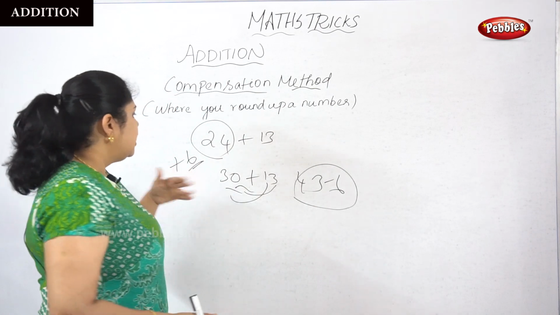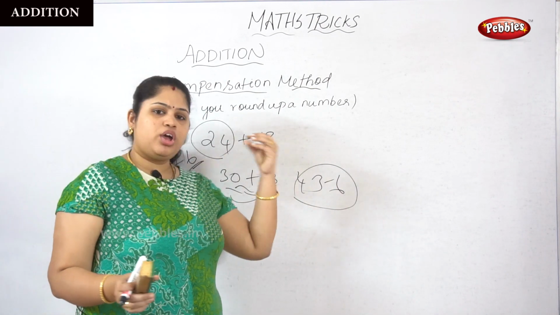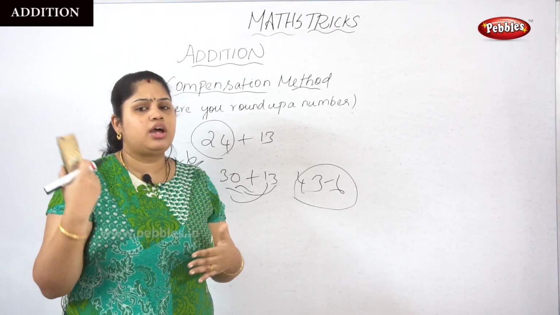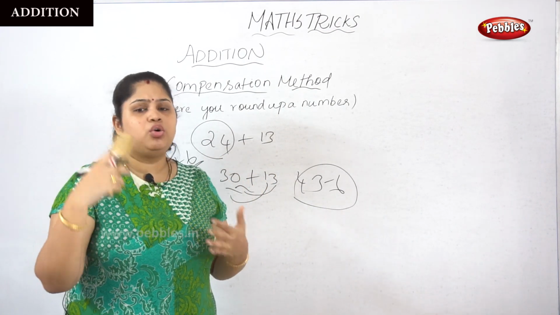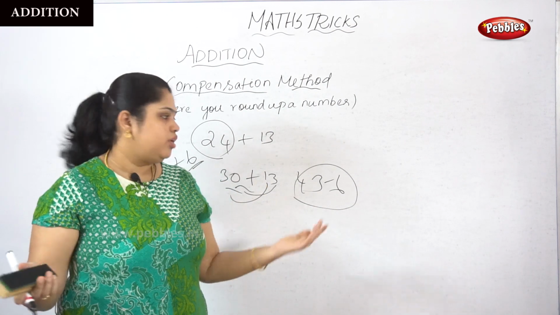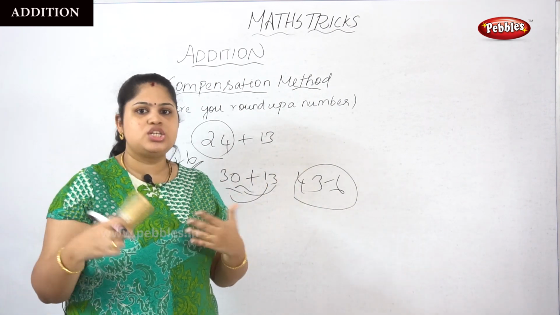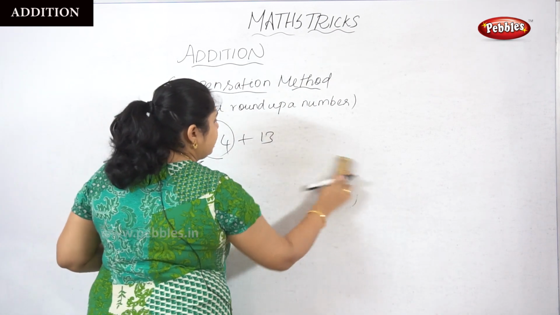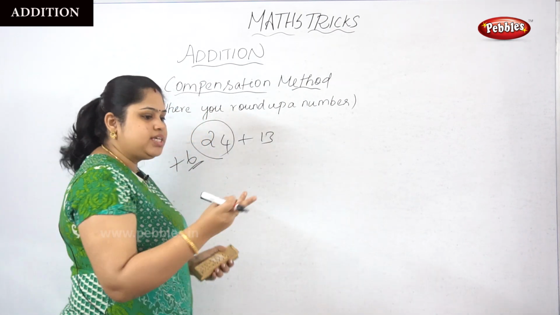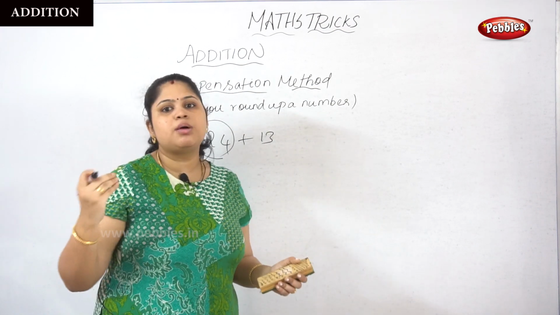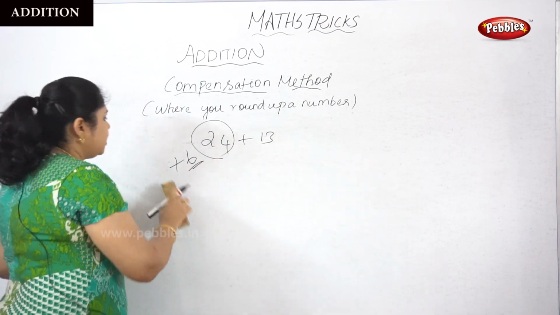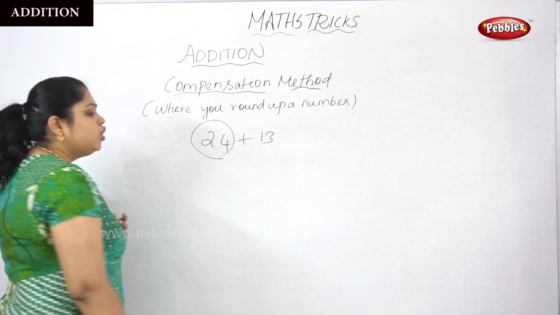Because if the number is going to be big, again we have to make calculations, and the steps will increase one more time. When the number is going big and big, the additional steps grow. So it applies to very close numbers like 27, 28, 29. From these numbers we can give a compensation and make a subtraction, because minus 3, minus 2 is not a huge thing.